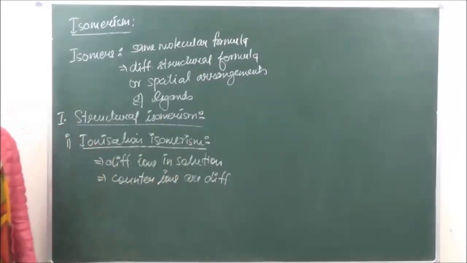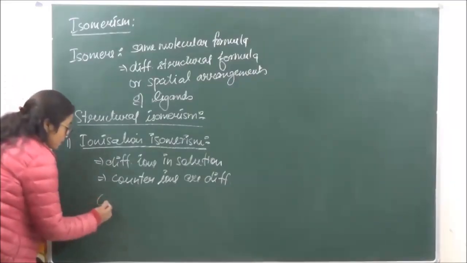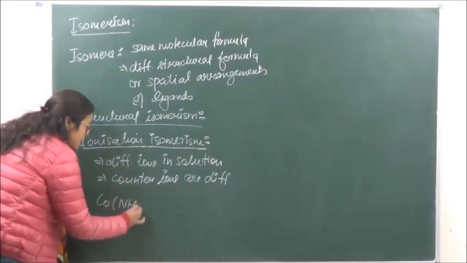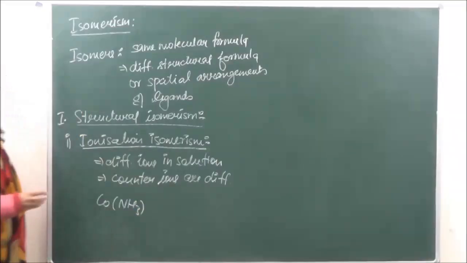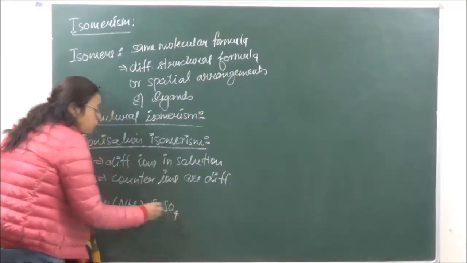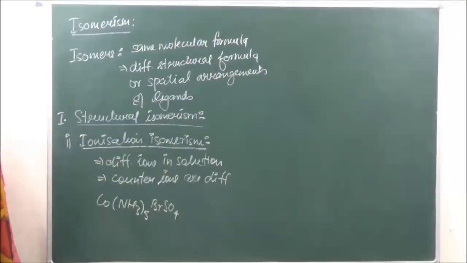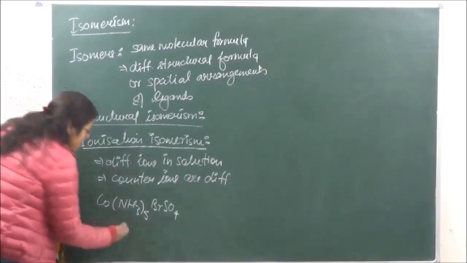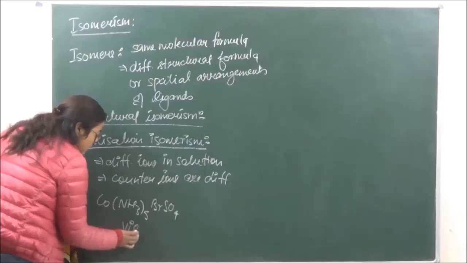For example, if we have a compound of cobalt, Co(NH3)5 Br SO4, and this is giving us a precipitate of barium sulfate with barium chloride. The color of this compound is violet.